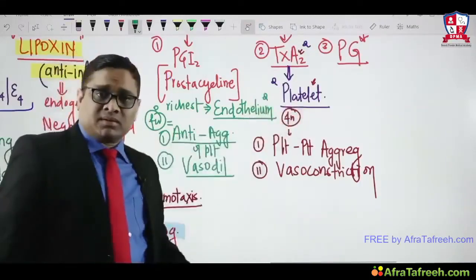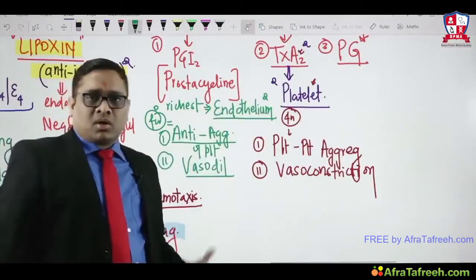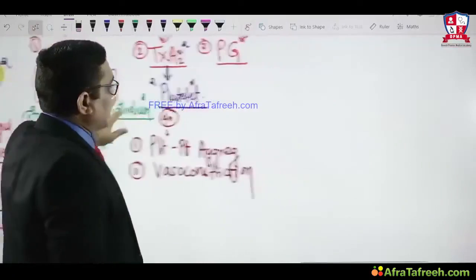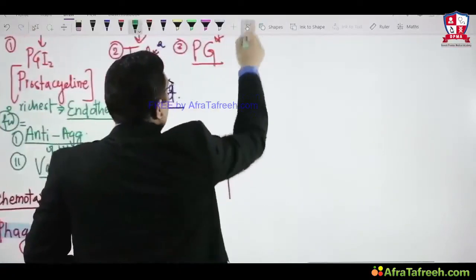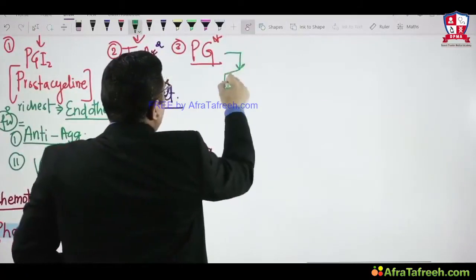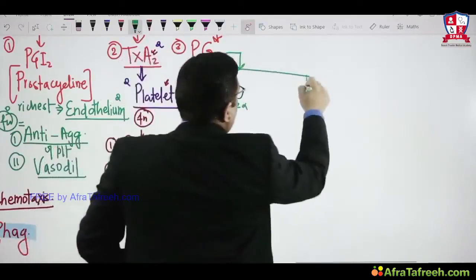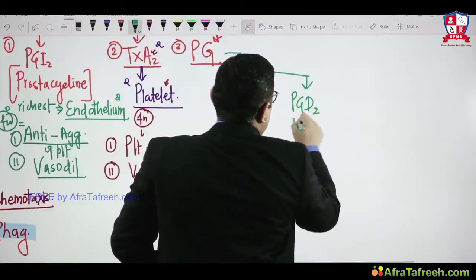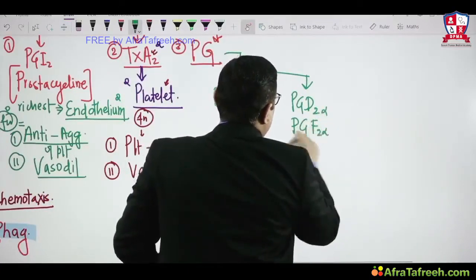Come to the prostaglandins, right? This was asked in previous year All India and PGI exams. All exams have asked this question. So now I'm going to tell you about prostaglandins. Here I will tell you three types of prostaglandins which I wanted to discuss. One is prostaglandin E2 alpha, and second are prostaglandin D2 alpha and prostaglandin F2 alpha, right?